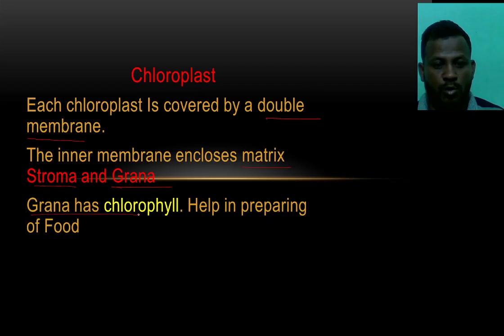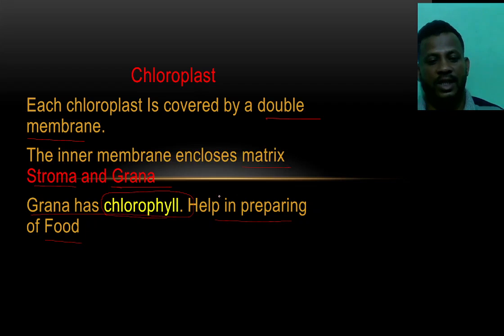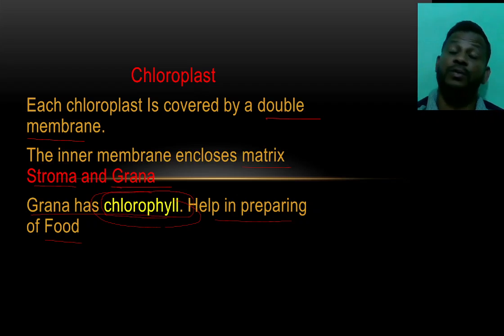Grana has chlorophyll, the green substance which we see in the leaf. The chlorophyll helps to prepare the food. The green pigment present in the grana is known as the chlorophyll, which helps the plants